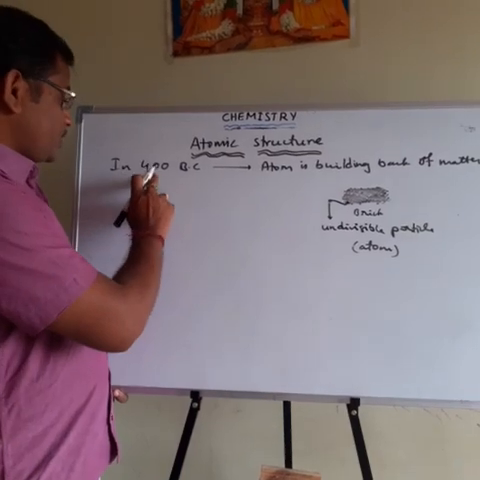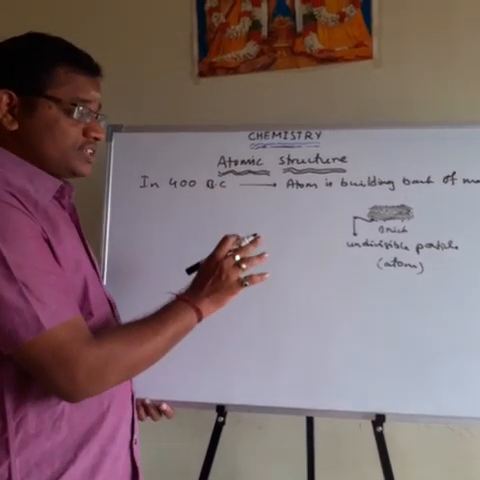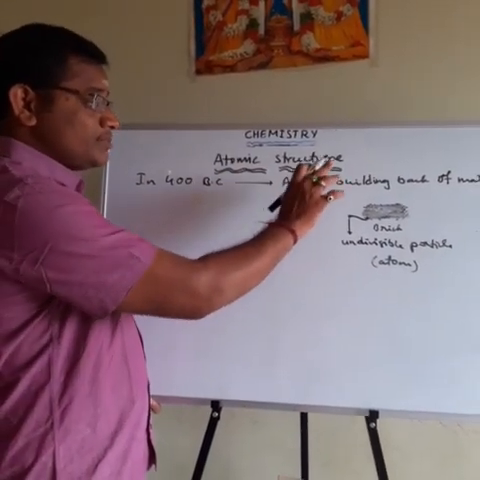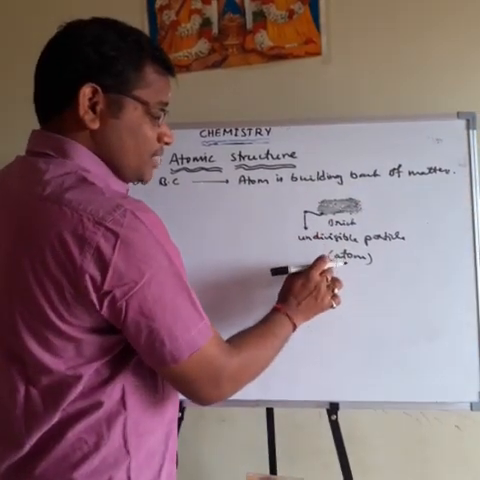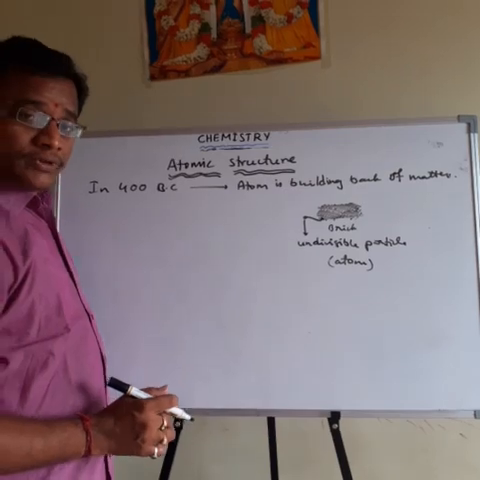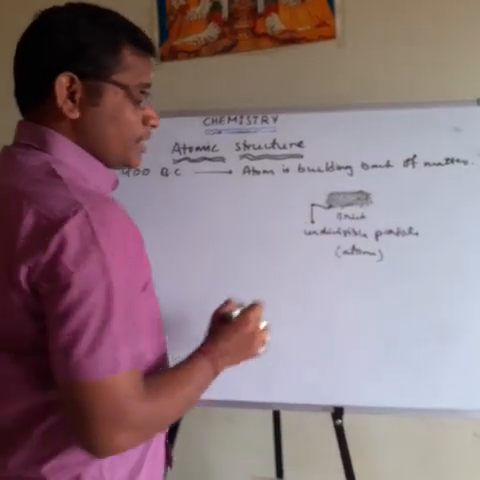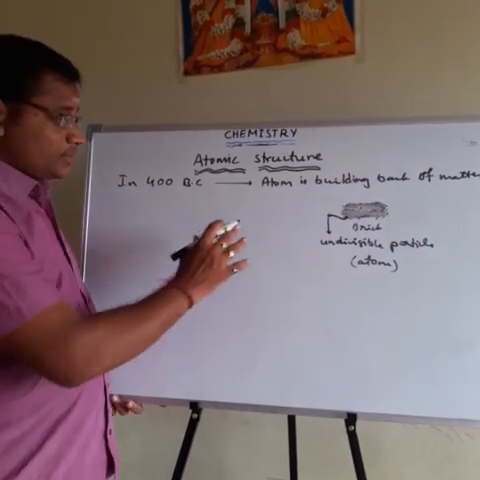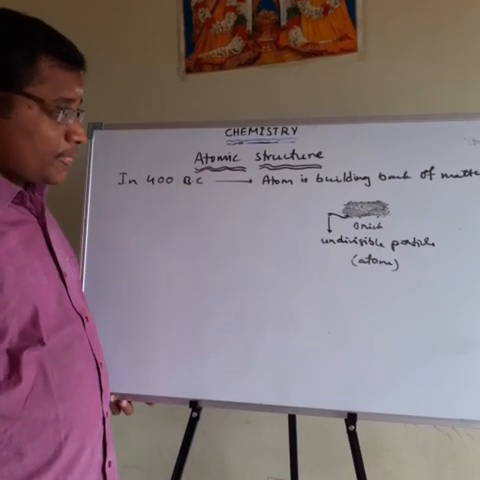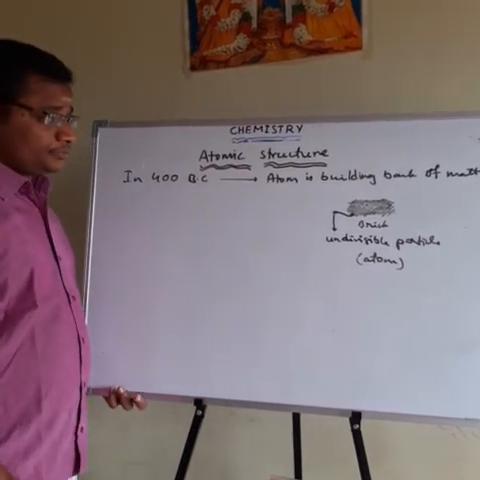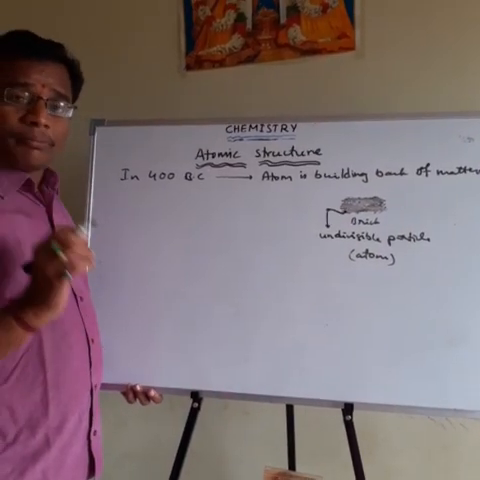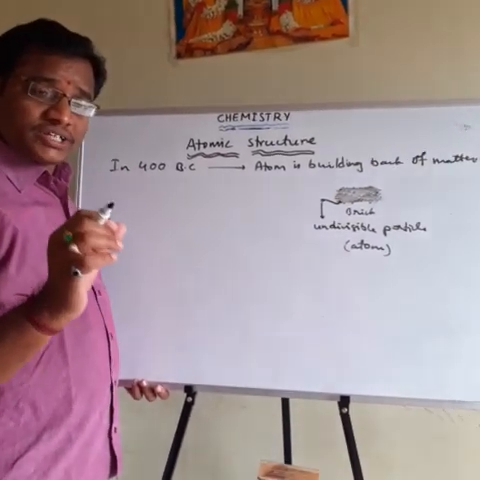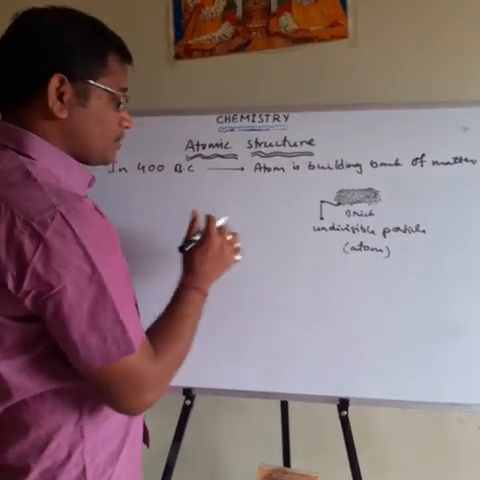So 400 years before Christ, Indian and Greek philosophers described the atom as the building block of matter, because matter is made up of a large number of atoms. Here the atom is the indivisible particle. Next, matter is made up of extremely small particles. This extremely small particle is nothing but the atom.